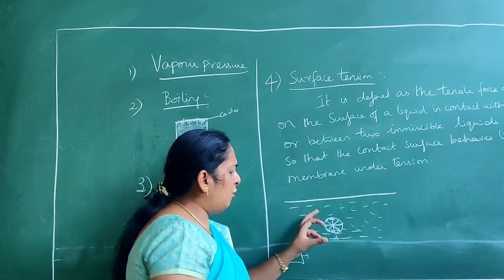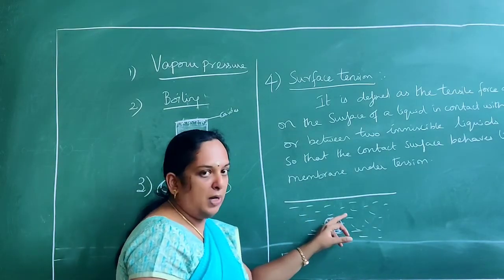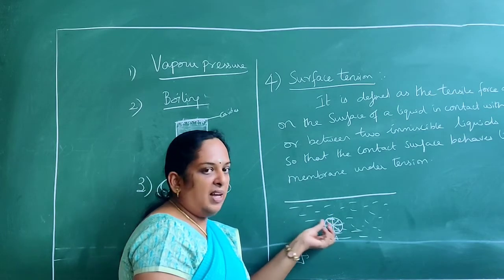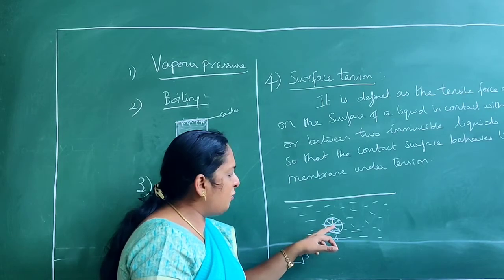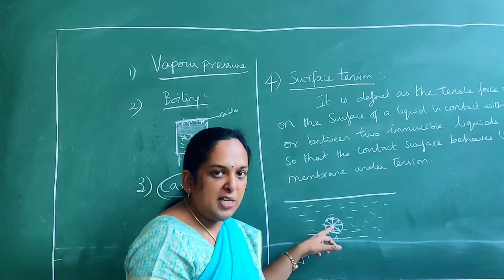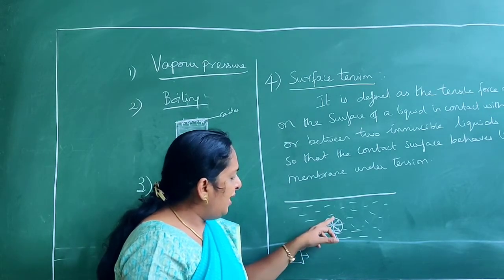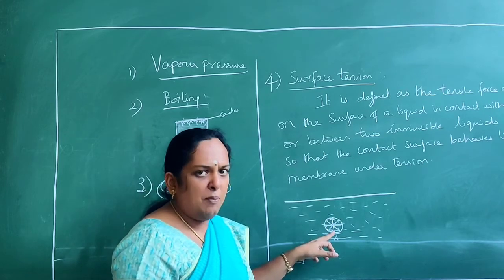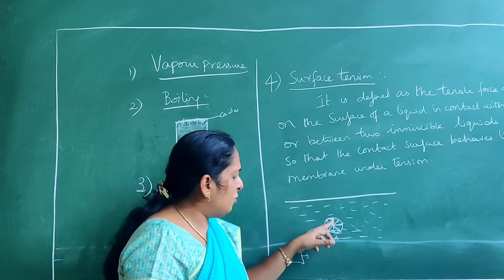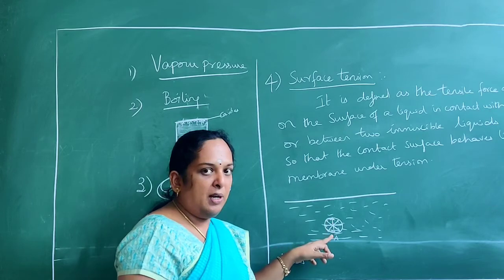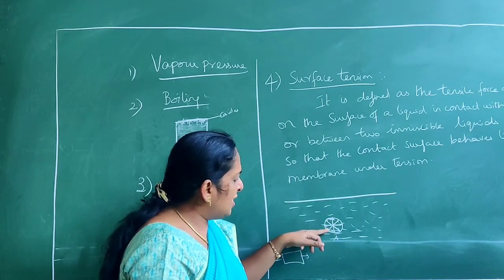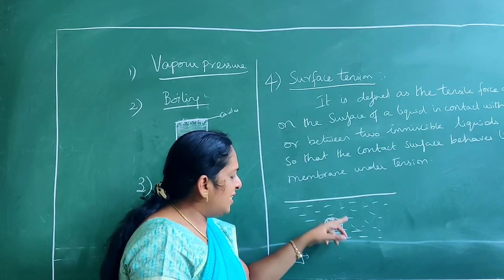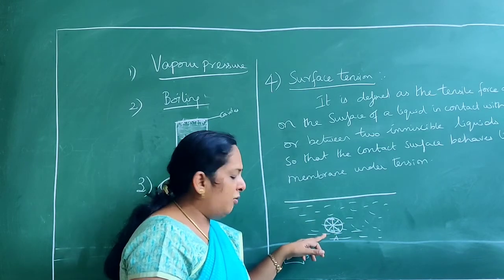So it will get attracted by all the molecules around it with equal and opposite forces, and the resultant force on this molecule will be 0. Why? Because it is pulling upward as well as downward with the same amount, so being in opposite directions, it becomes 0. Similarly here also.